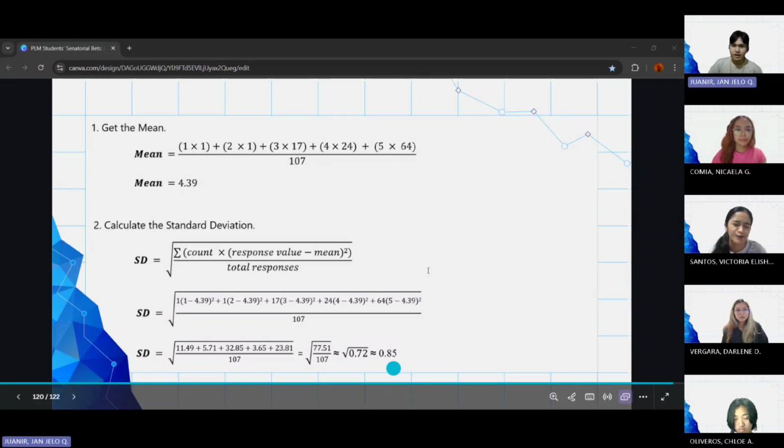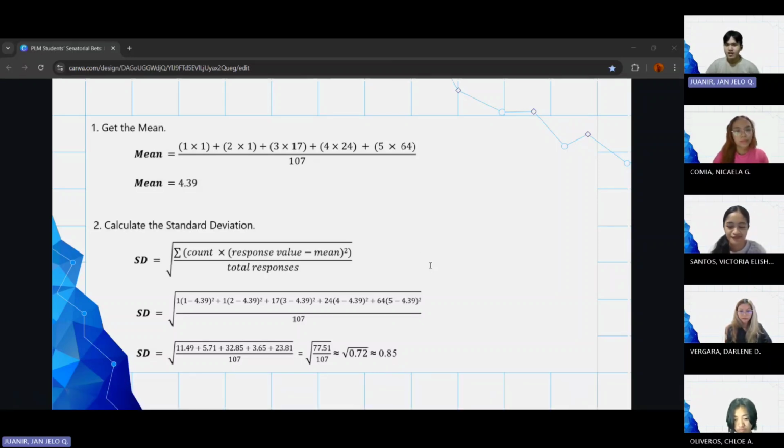For the standard deviation, we have a mean of 4.39. The variance is 0.72 and the standard deviation is 0.85. We need to divide 0.85 by 4.39 and multiply it by 100%. The resulting coefficient of variation is 19.36%. Since it is below 20%, this indicates low variability, which signifies that the Haribons are similar with one another who assess the senators based on the evaluation of a candidate's stance on key issues.